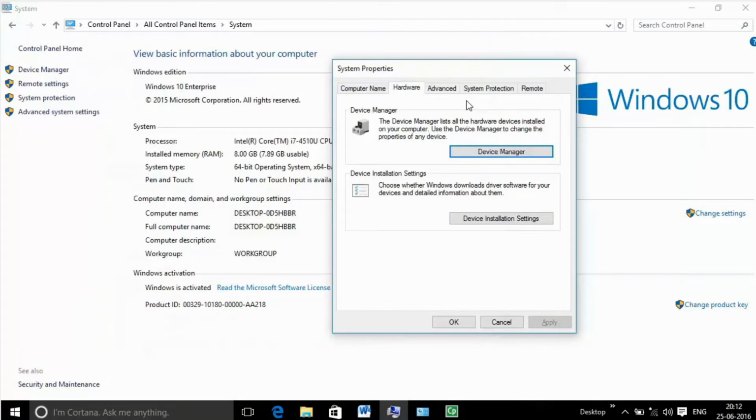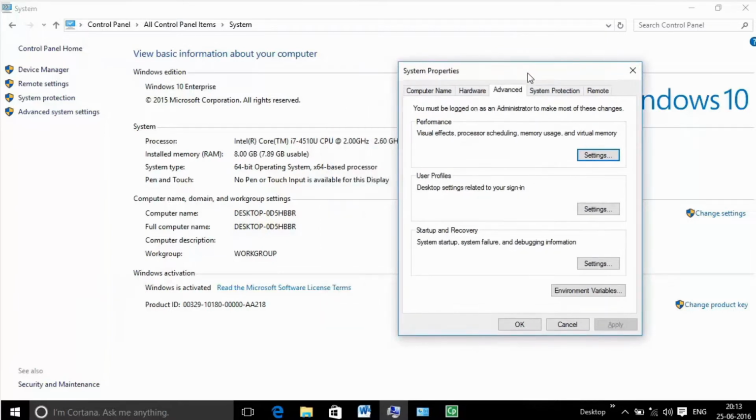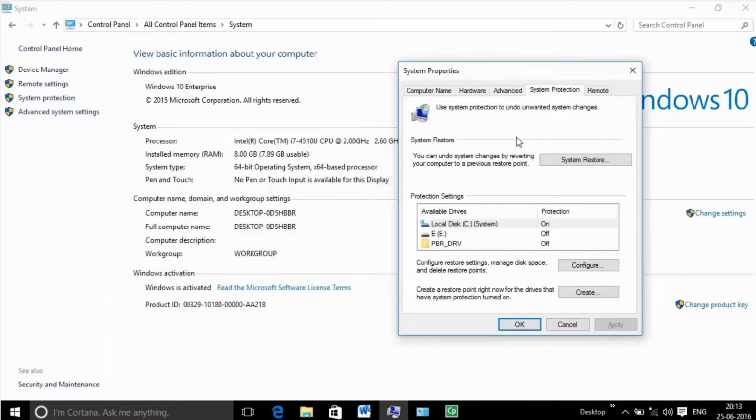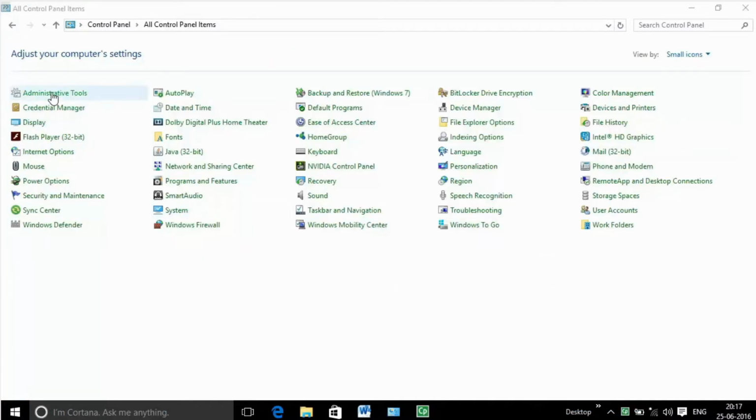Enable, disable system features such as automatic updates and system restore monitoring. Specify advanced features such as performance logs, virtual memory settings, and roaming profiles. Administrative tools.